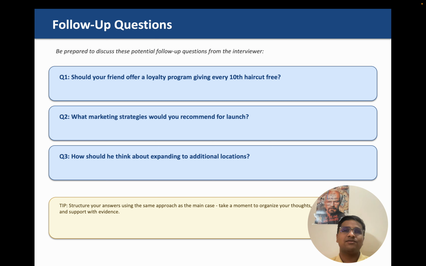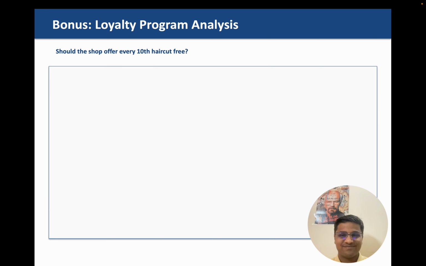Since this is a candidate-led interview, you are free to ask the interviewer other questions which help you make a decision. It's not at all wrong. Structure your answers using the same approach as the main case, and follow a structured approach for all these follow-up questions. Before closing, we'll do a quick loyalty program analysis.